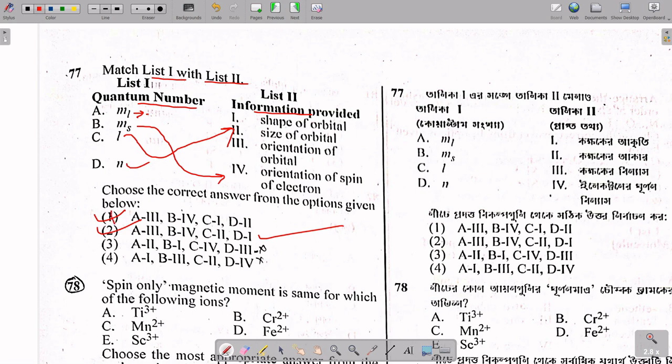And n is the shape of the orbital, and ml is the orientation. So a is 3, a is 3, and d is 1, d is also 1. So option 2 is the answer here.